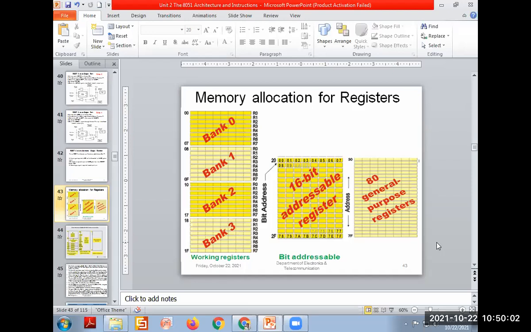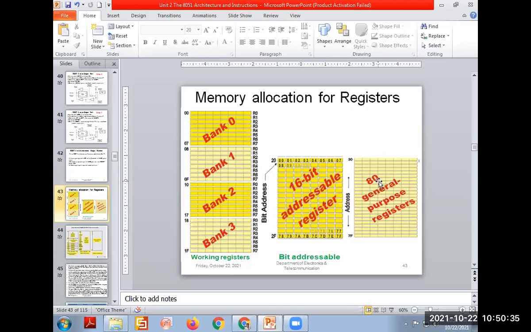Now let's understand. In our architecture diagram, we have seen that it offers different registers for different operations, as well as 16-bit addressable registers. That means we can perform an operation on a single bit, from memory location 20 to 2F. Each bit can be addressed, so you can apply any operation on a single bit of that bit addressable memory, on the registers only.